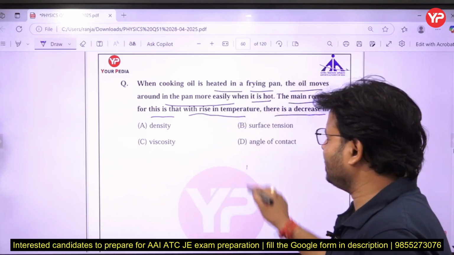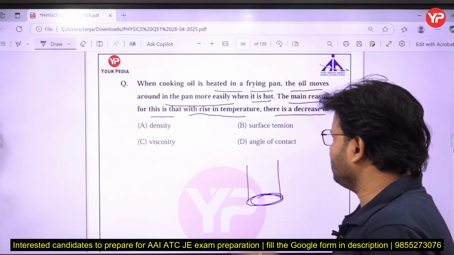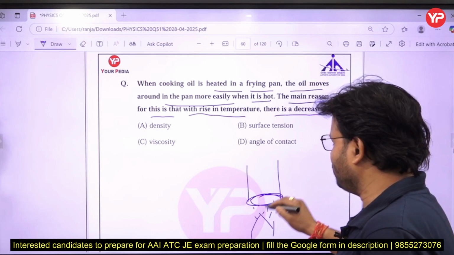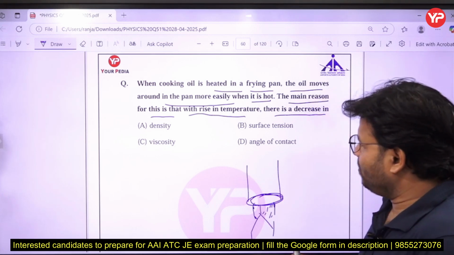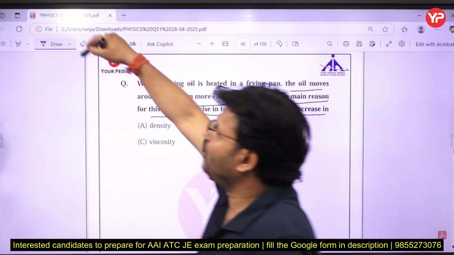Suppose that is one of the containers, and that is the base of the container. Just put that over the gas stove, or induction, whatever. Now you are going to give here cooking oil or mustard oil.